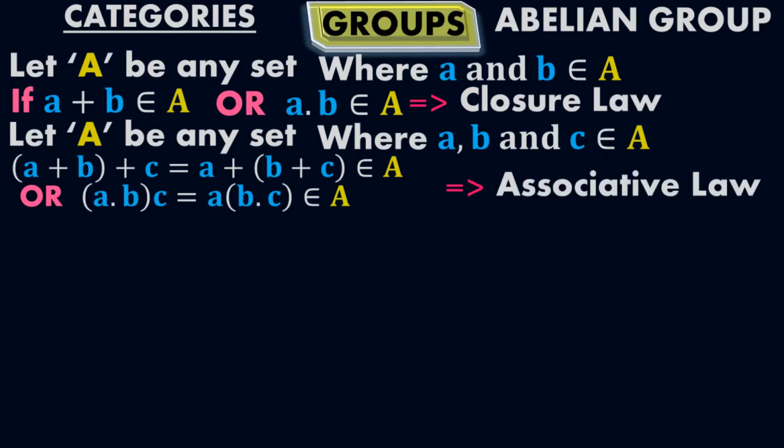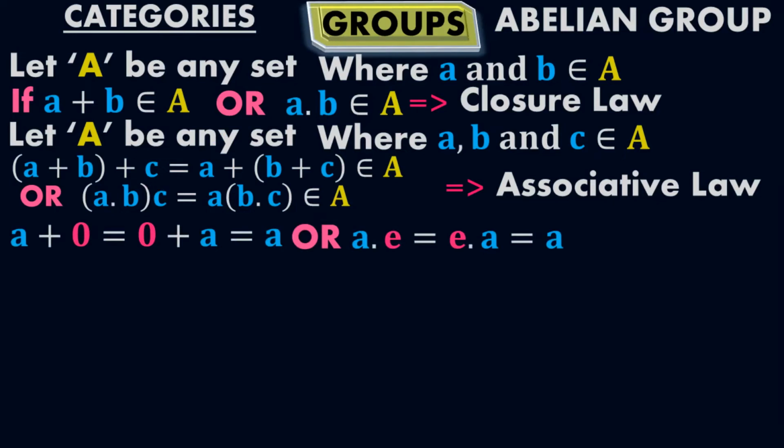It means that set A will satisfy the associative law. Similarly, a plus 0 equals 0 plus a equals a, or a into e equals e into a equals a, which is according to the identity law. Set A satisfies the identity law.